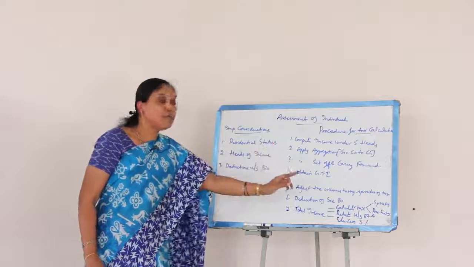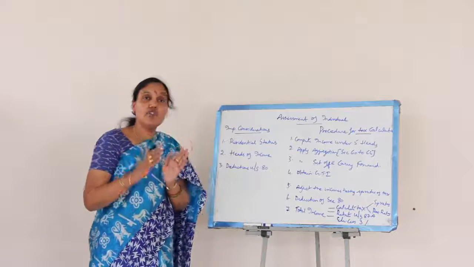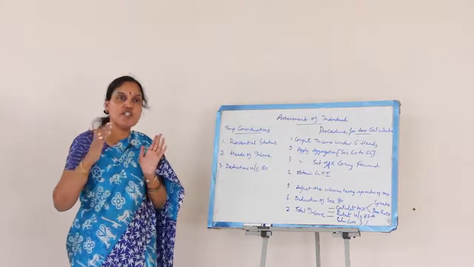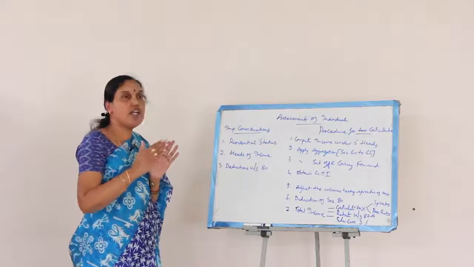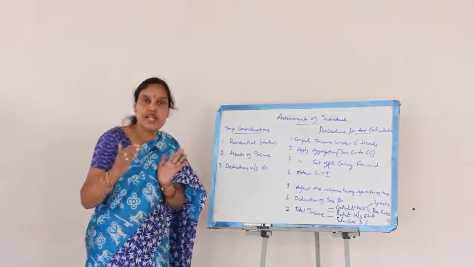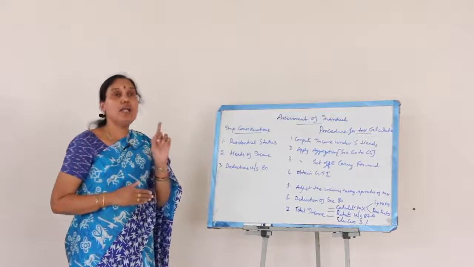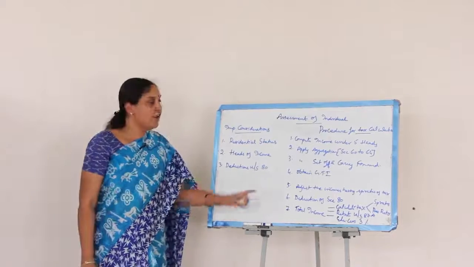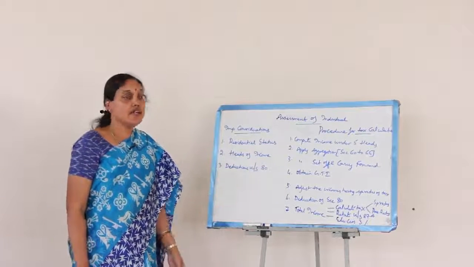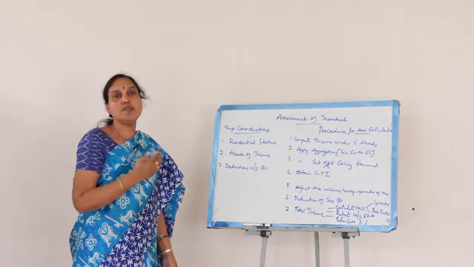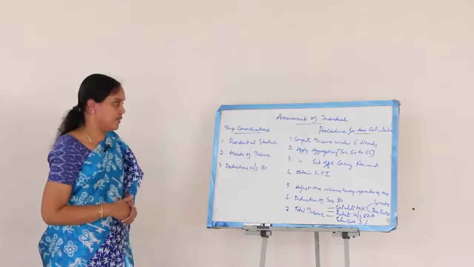Whereas in case of prescribed rates of tax on the balance of total income, we divide individuals into three different categories. First category, all male and female who are below 60 years of age. Second category, all senior citizens who have attained age of 60 years or above in the relevant previous year but below 80 years of age. For all the SSEs who are 80 years and above, called super senior citizens, for them also whenever the income is more than the maximum exemption limit, they are liable to pay the amount of tax.